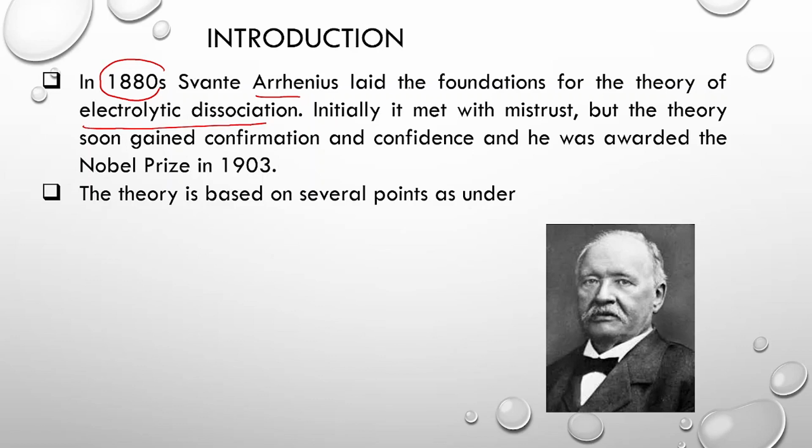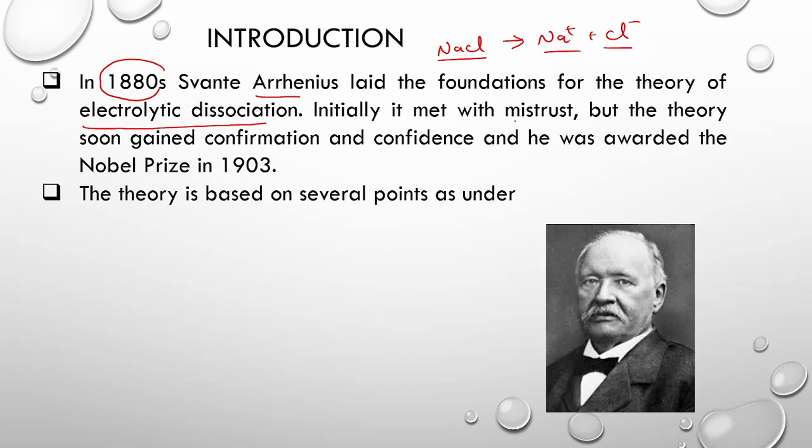Like suppose we have NaCl. As we all know, this NaCl will dissociate into Na plus and Cl minus ions. So how they will dissociate and what the properties of the ions in the solution are was explained by Arrhenius. Now this is one of the most basic theories in chemical sciences.